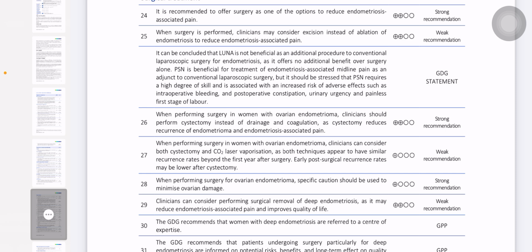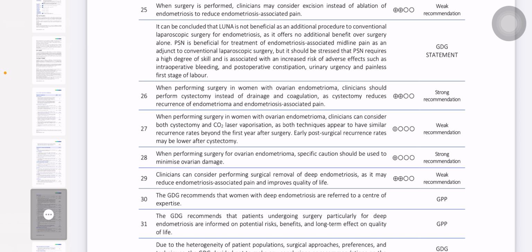Laparoscopic uterosacral nerve ablation (LUNA) and presacral neurectomy: LUNA is not beneficial as an additional procedure to conventional laparoscopic surgery for endometriosis. So it has no additional benefit. But presacral neurectomy is beneficial for treatment of endometriosis associated midline pain as an adjunct to conventional laparoscopic surgery.